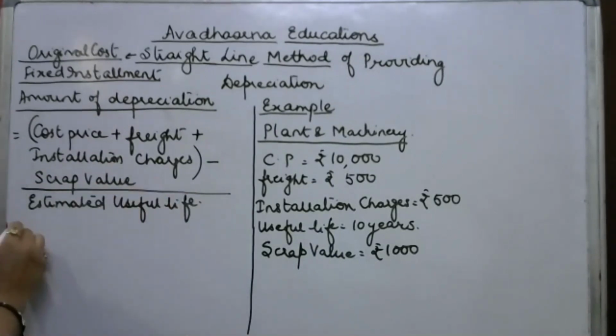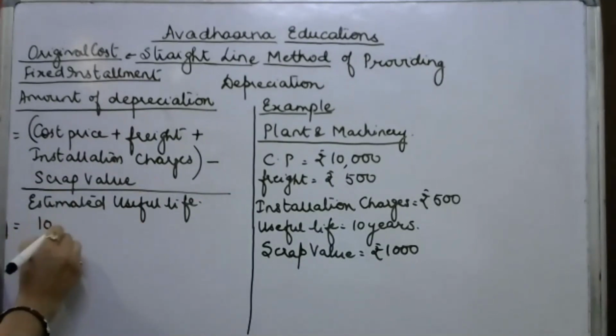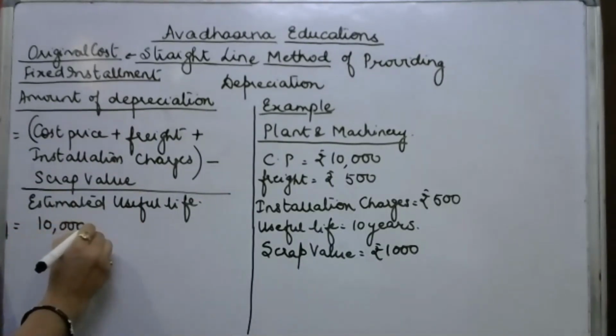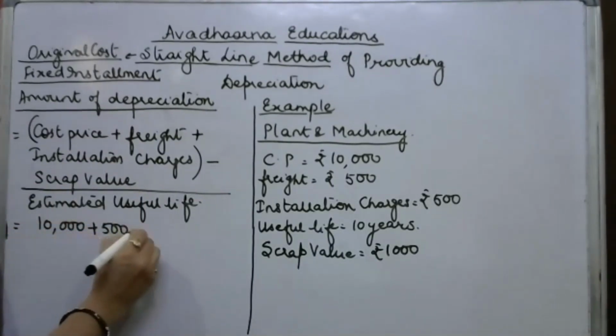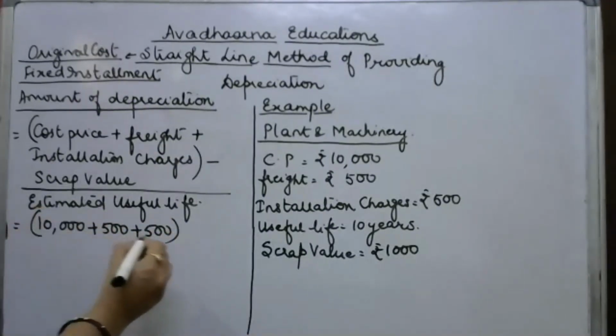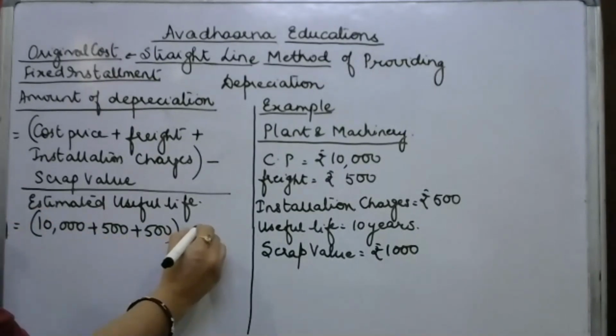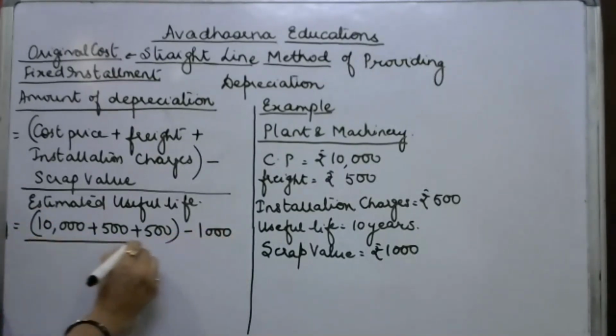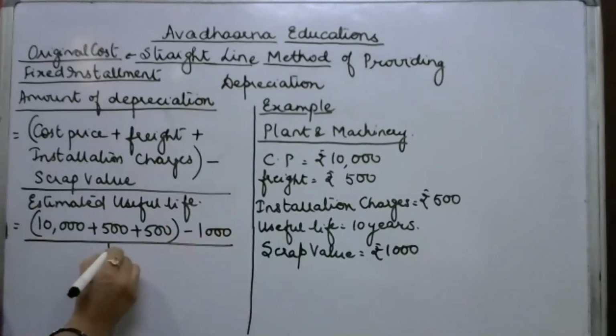Now let's substitute the values. In this question, 10,000 is the cost price plus 500 freight plus 500 installation charges. So the total cost of the asset is 11,000, minus 1,000 the scrap value, upon the estimated useful life, that is 10 years.